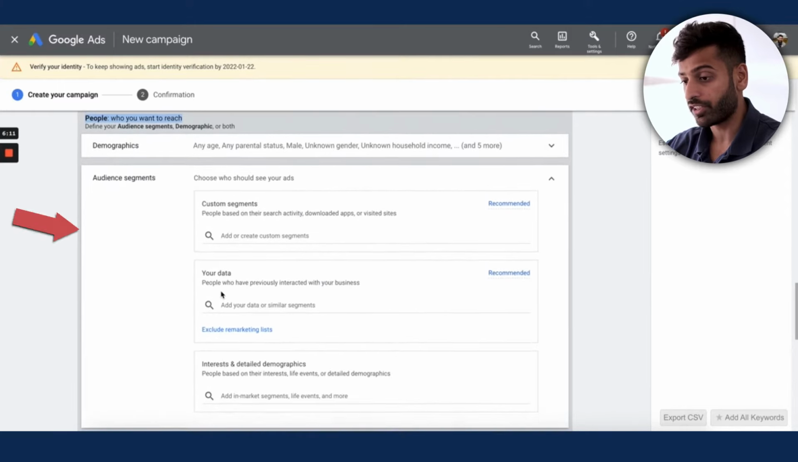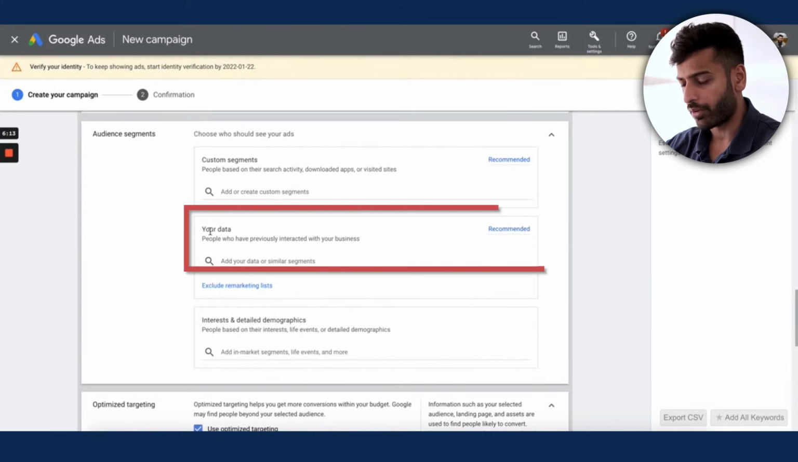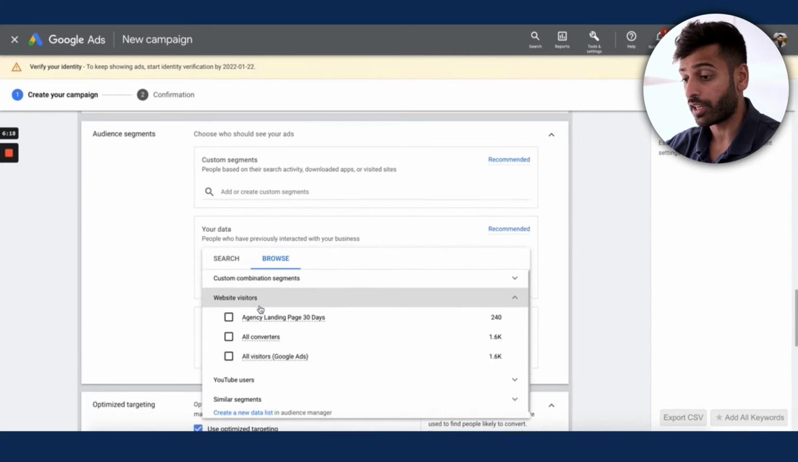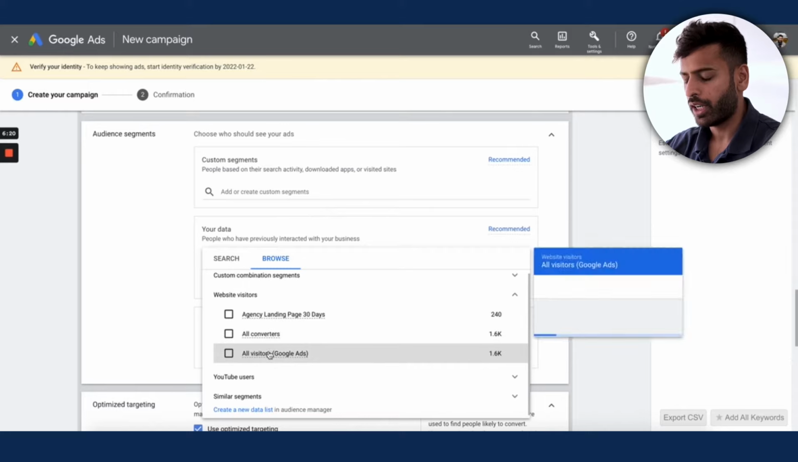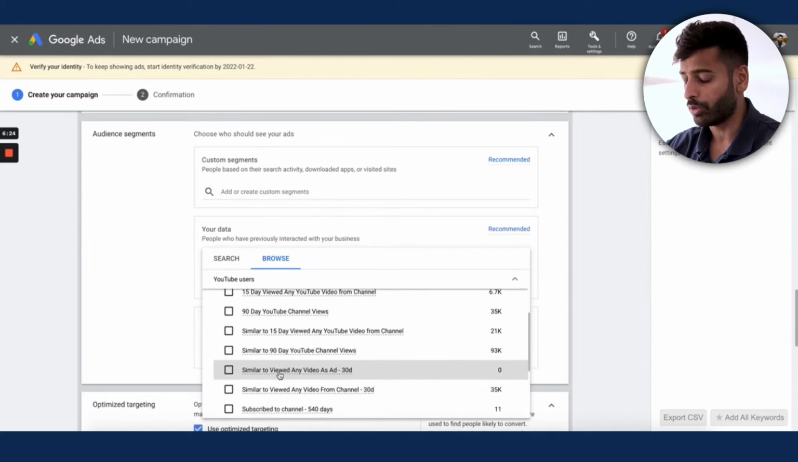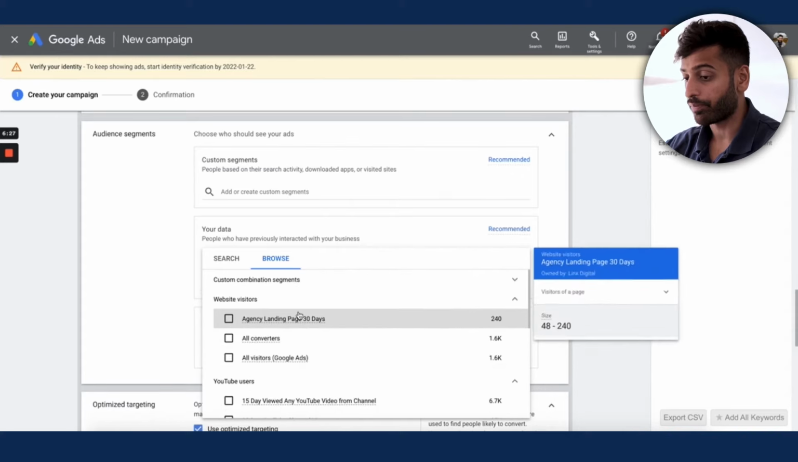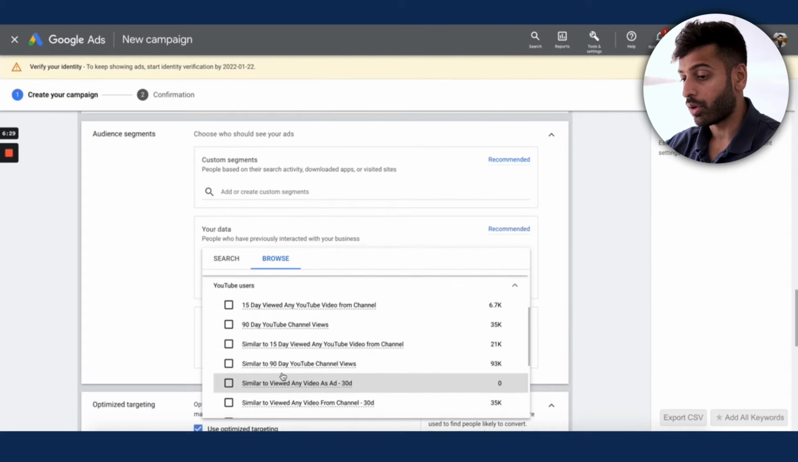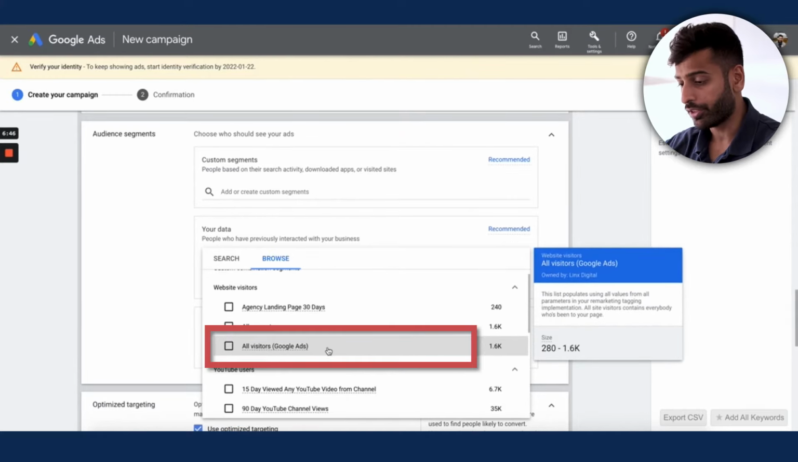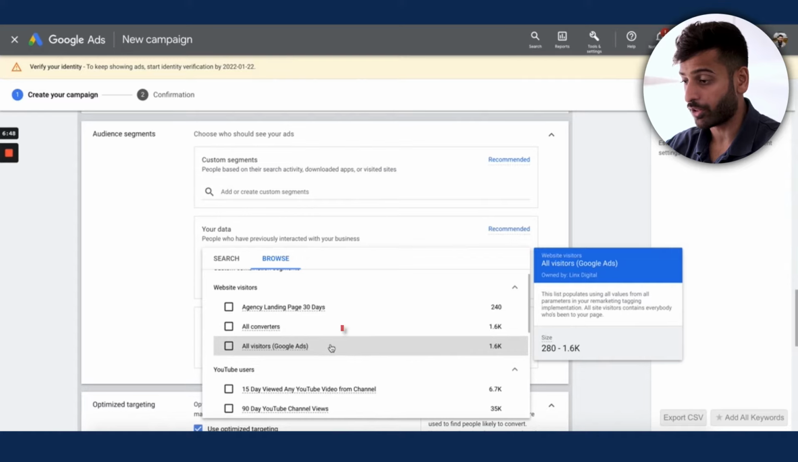to reach, you go to audience segments, and you go to your data right over here. So you can go in here, you can browse your retargeting audiences, right? So I have a few here. So, agency landing page in the last 30 days, there's YouTube viewers, there's website visitors. So there's even similar audiences. So what I'll do is often go for all visitors, and that's usually a good one. And this is the last 30 days, right?